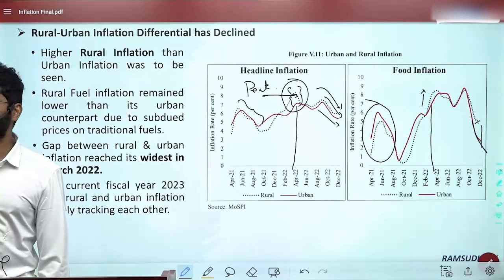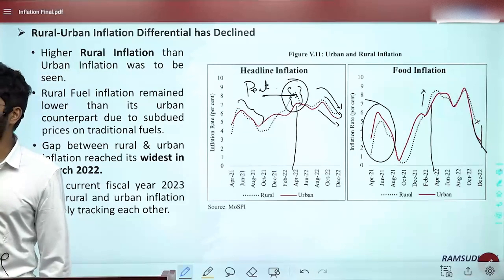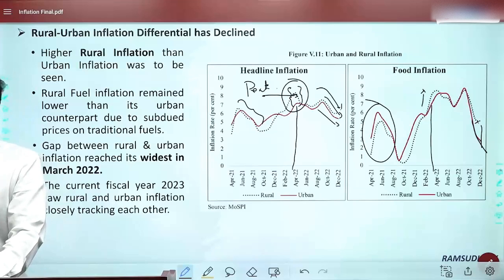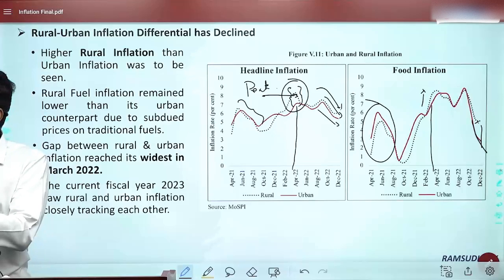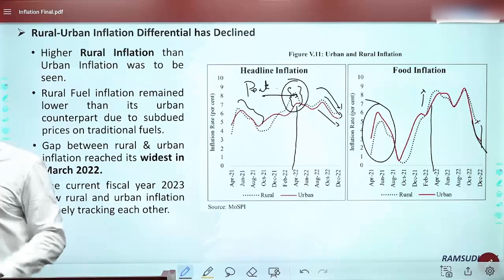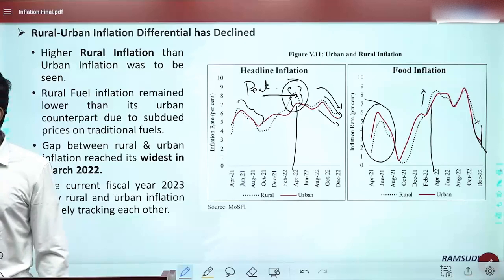Just because food is produced by the farmer, it is not that the farmer or people are getting food at a lesser price. That is one more observation. Just because you're producing does not mean that the consumer in the rural area is getting it at a lesser price. No, that is not there.